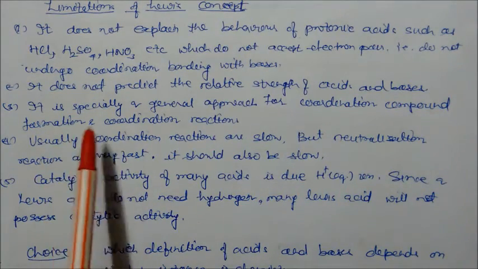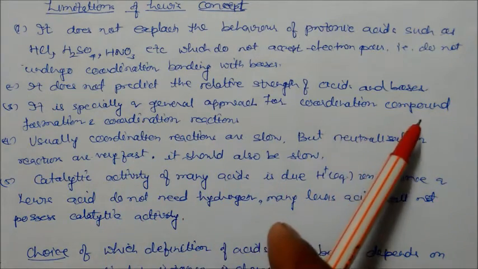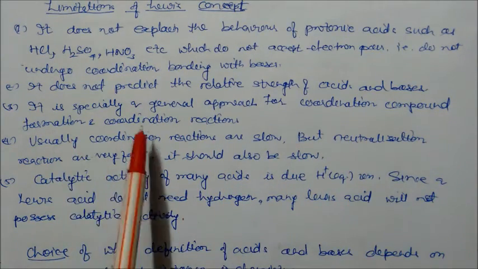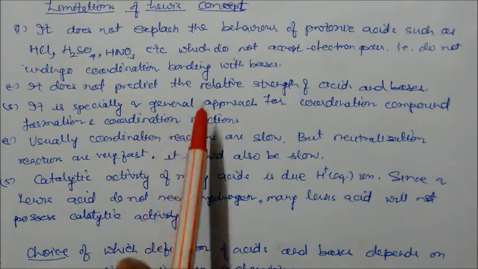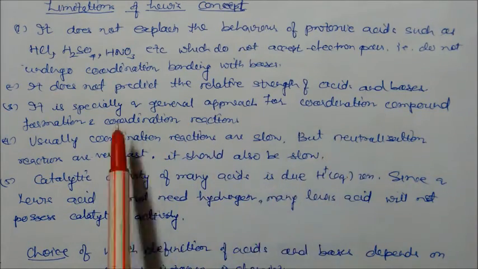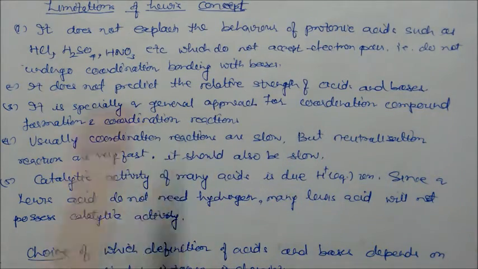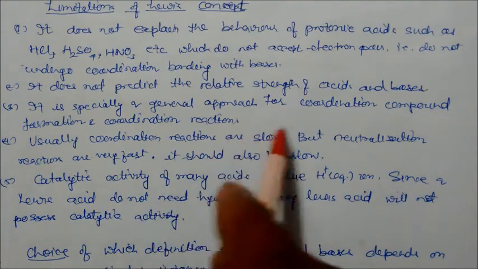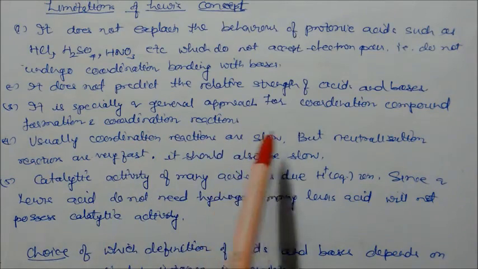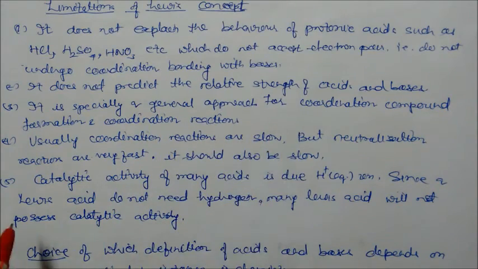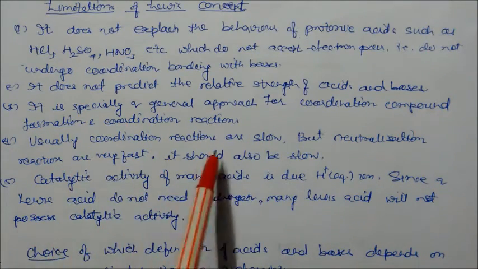It is especially a general approach for coordination compound formation and coordination reactions. So from this approach we can understand the reactions that we will study in higher classes, like lithium aluminum hydride, where a coordination bond is formed between two atoms. Usually coordination reactions are slow.